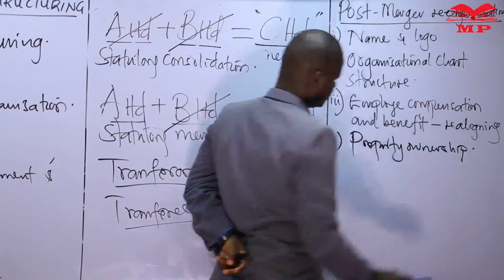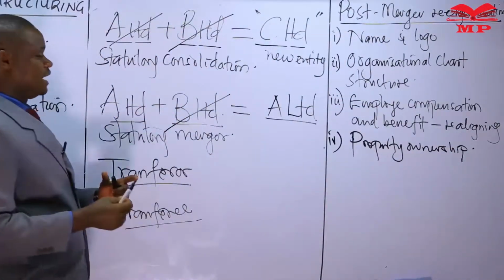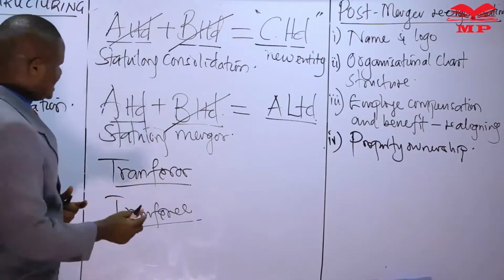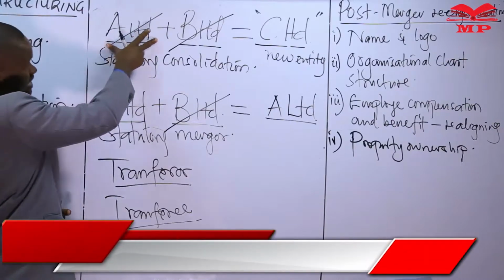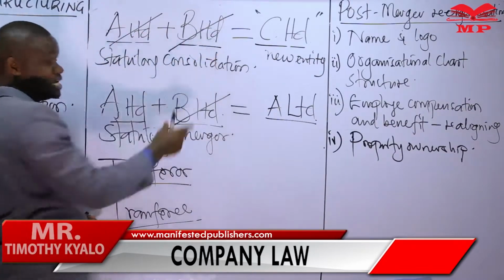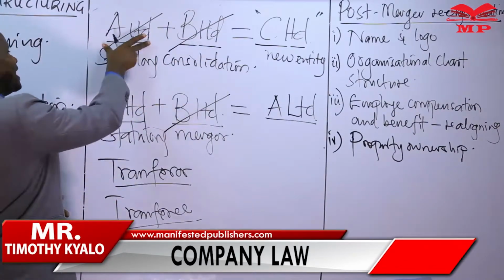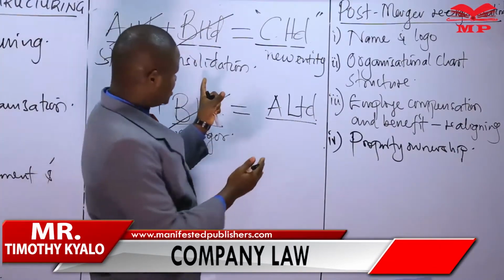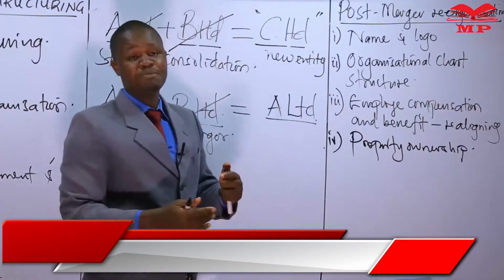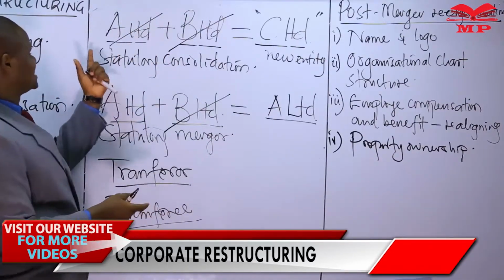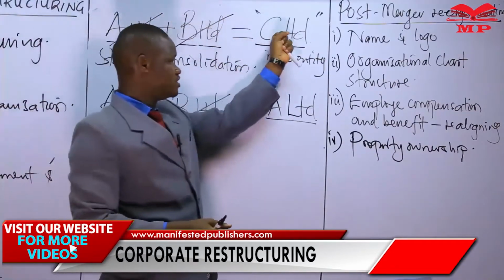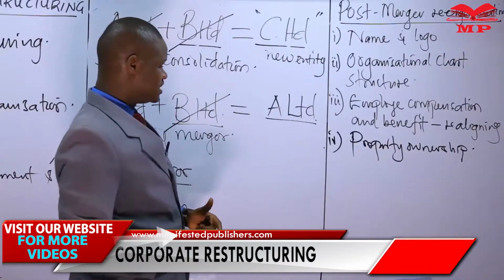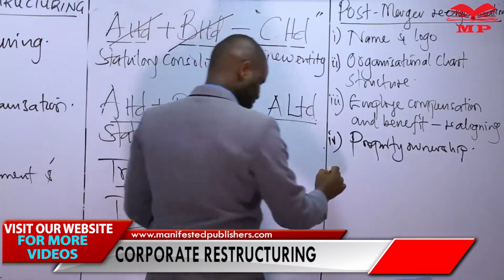Property ownership. We had previously the assets of A Limited and the assets of B Limited that were registered in the name of A Limited and B Limited. Now that these two have merged and they have now become one entity, we may need to have the transfers of these assets to this new company formed, or this new entity formed, C Limited.